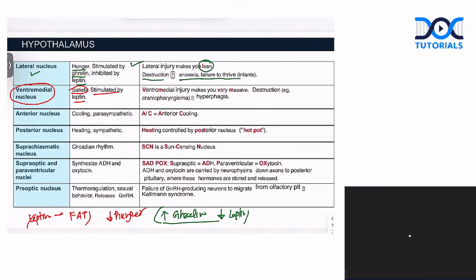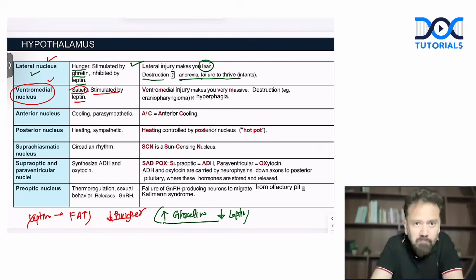So we must remember, ghrelin is to increase the hunger and leptin is there to decrease the hunger. Ghrelin is controlled by the lateral nucleus and leptin is controlled by the ventromedial nucleus. Is this clear, doctor?